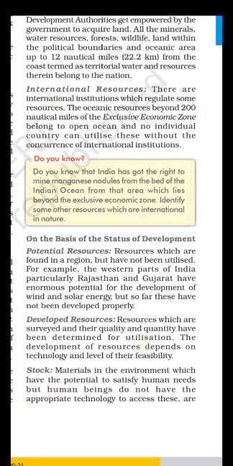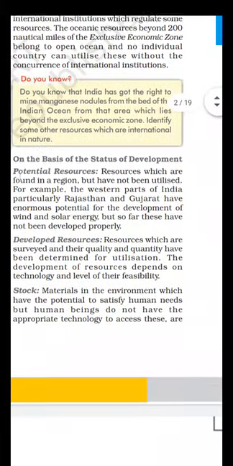Like in Rajasthan and Gujarat, there is an enormous potential for solar and wind energy. But the resource is not properly utilized because there is no technological know-how, or the development of technology is not proper. So it has not reached these isolated pockets of the country. That is why these resources are not fully utilized to the maximum potential level.